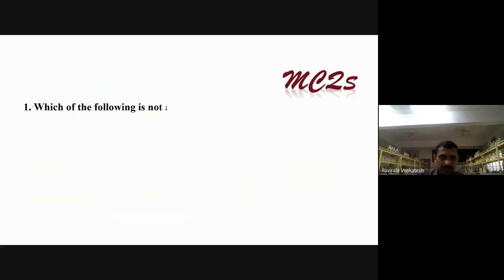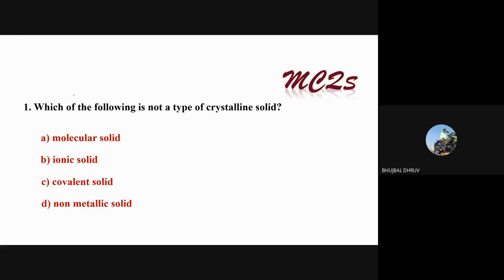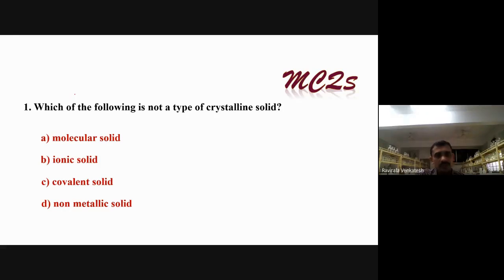MCQ, we will see here. The following is not a type of crystalline solid. Did anybody get it? Non-metallic. Molecular, we have discussed. Ionic, covalent, and non-metallic. Non-metallic solids is not a type of crystal. They come under amorphous here.